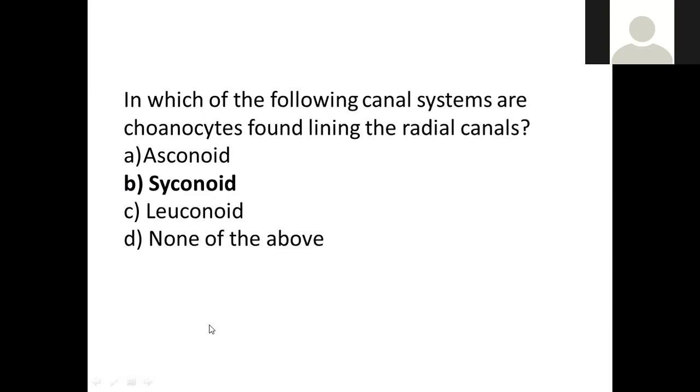Coming to the next question. In which of the following canal systems are guanocytes found lining the radial canals? So lining the radial canals, you can see the guanocytes in the Syconoid type of canal system, that is Sycon. So sponges like Sycon will have the guanocytes lining the radial canals.